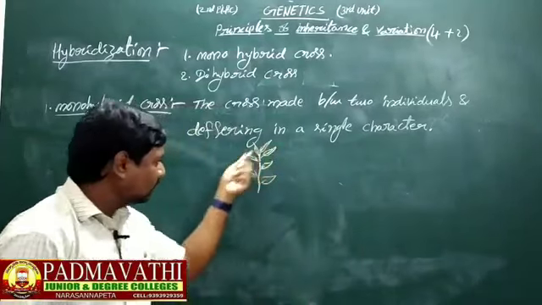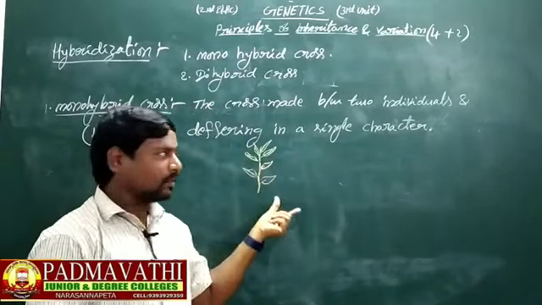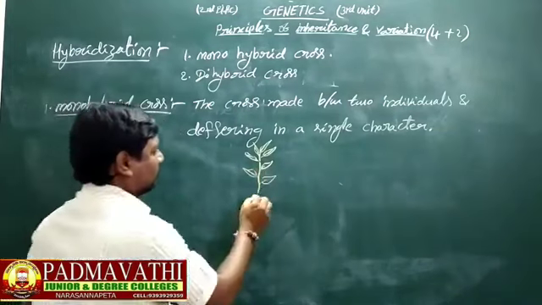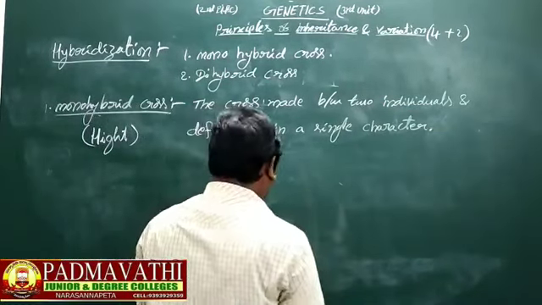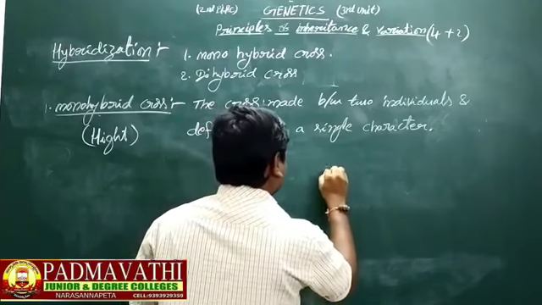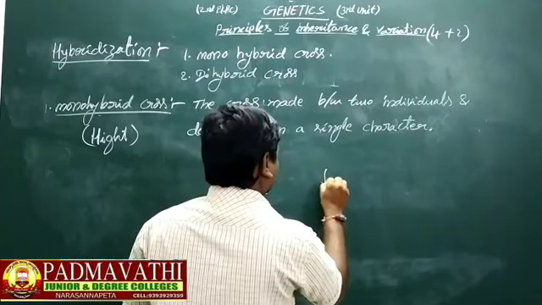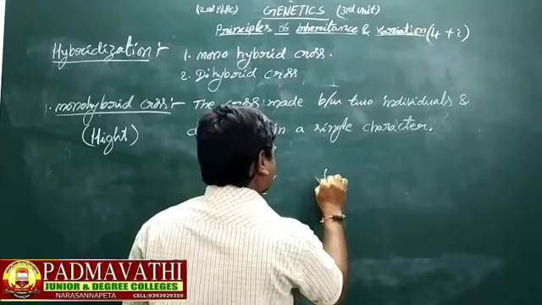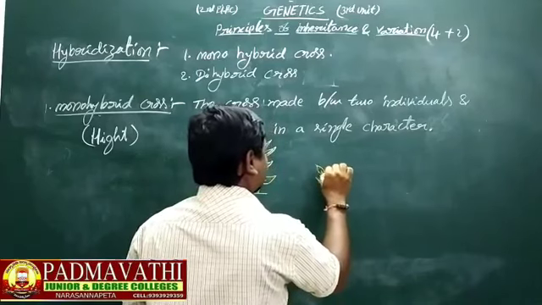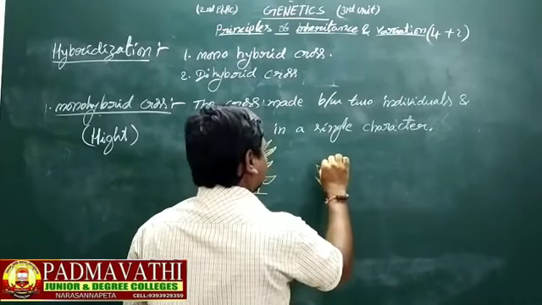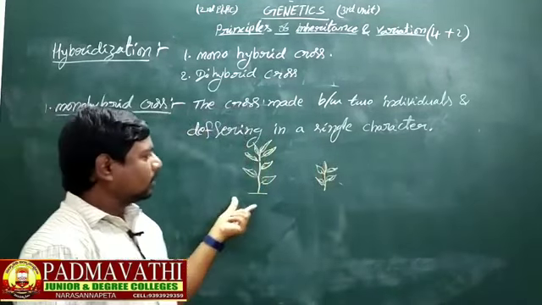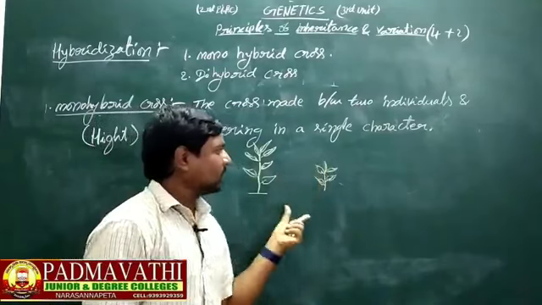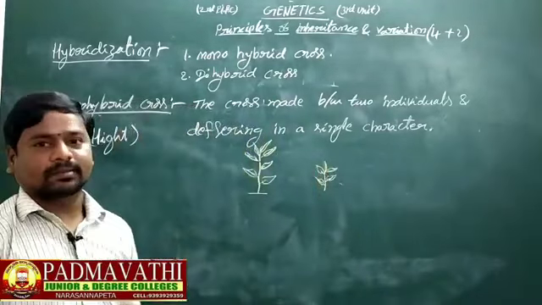We said pea plant, a tall plant and a short plant, a dwarf plant. Mendel chose two plants in his experiment, a monohybrid cross.